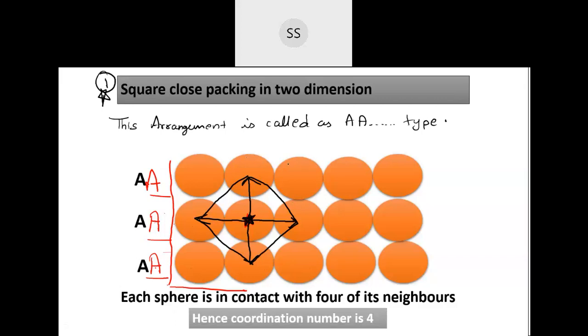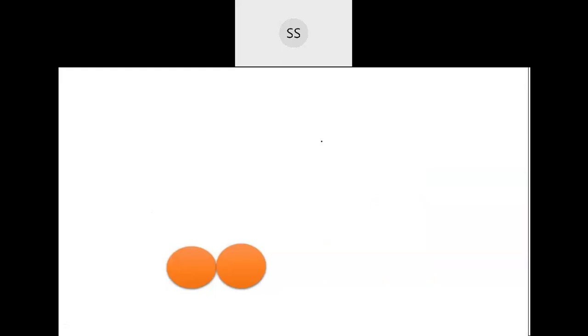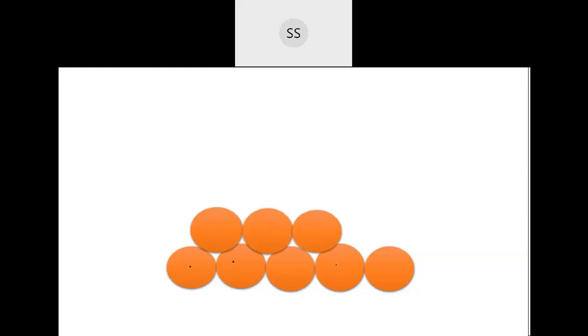See, I said there are 2 kinds of arrangement. One you have seen, square close packing in 2-dimensional. The other one, the second one: first we can arrange them in 1-dimensional, and that is only this fashion you can arrange. Now once this is over, if you want some other arrangement, you have to place a sphere in the depression of these 2 atoms. These are the 2 atoms, so you are going to place in between this, where the space is, in the depression.